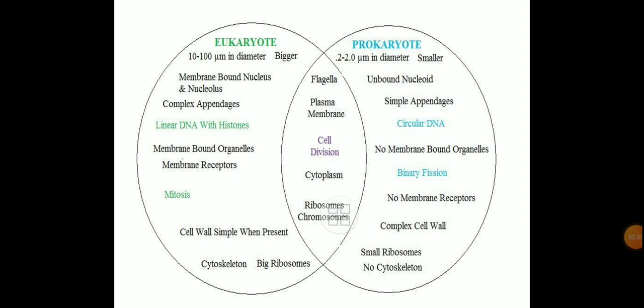Here also we can see the difference between the eukaryotic cell and prokaryotic cell. In the case of size, we have already seen that eukaryotic cells are larger, 10 to 100 micrometers in diameter, bigger compared to the prokaryotic cell. Prokaryotic cells have a size of about 0.2 to 2 micrometers in diameter, meaning smaller compared to eukaryotic cells. We have written a similar difference here.